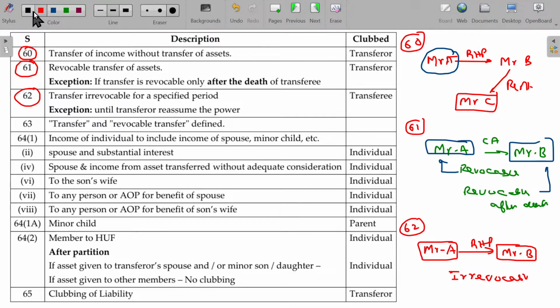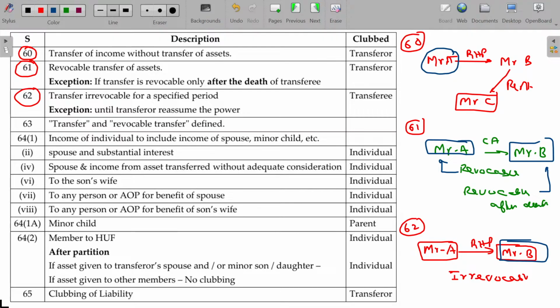If it is not going to be revocable, then it is always taxable only in the hands of Mr. B. But after the death of Mr. B or some other reason makes the asset transferable back to Mr. A, then it is taxable only in the hands of Mr. A. Reassumes the power on that. So we hope now you will be able to understand three sections: 60, 61, 62 over.